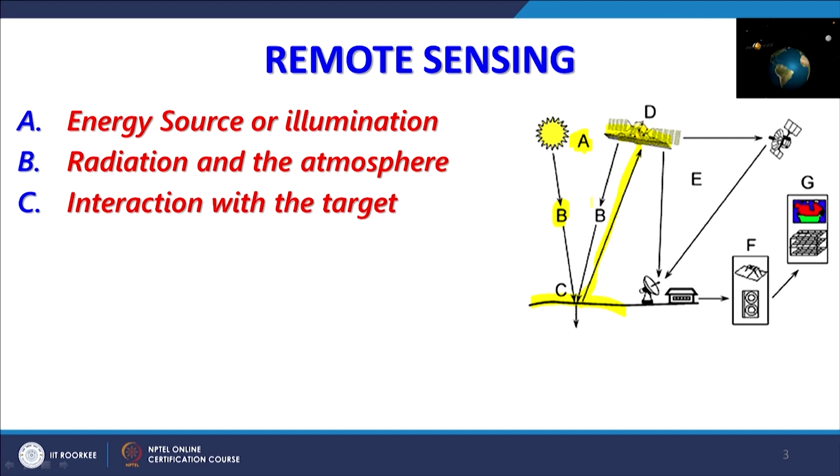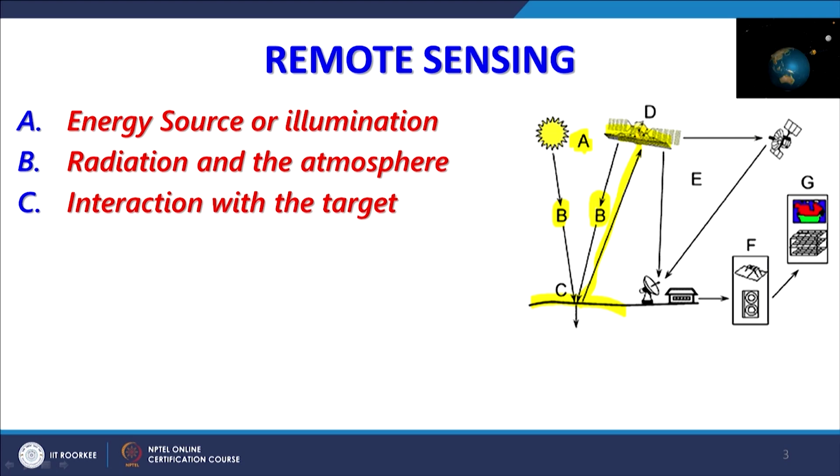Another B is also shown, because this is shown for the microwave satellites or sensors. These satellites themselves send the microwave signals towards the earth, and then whatever the backscattering or the energy which goes back again is recorded by the satellite. So, that is why here B is also shown.